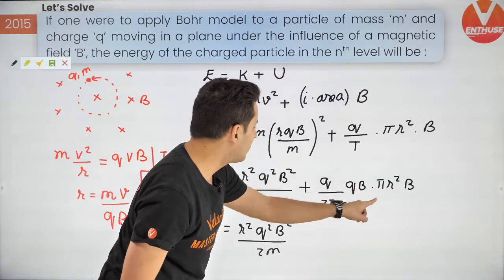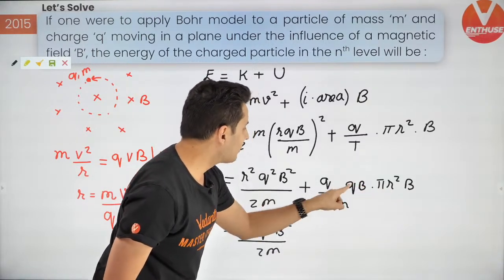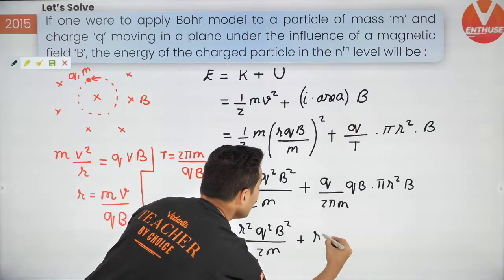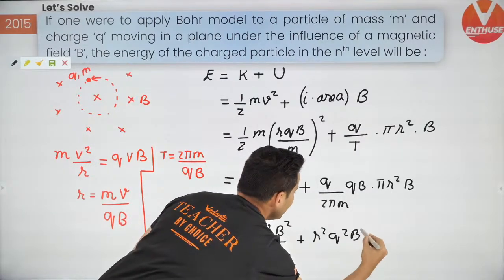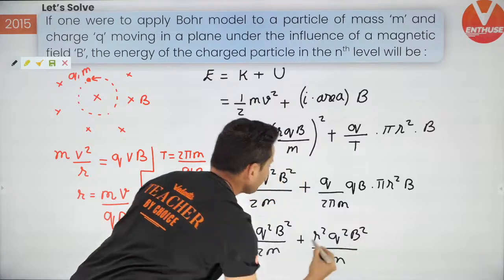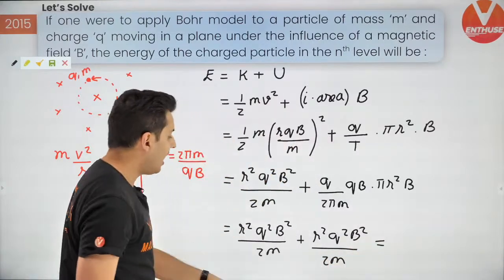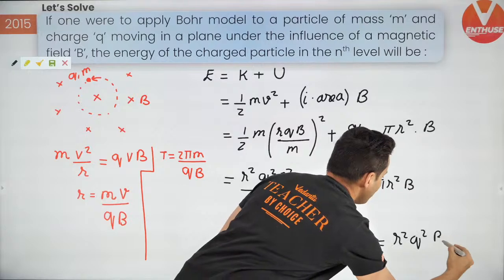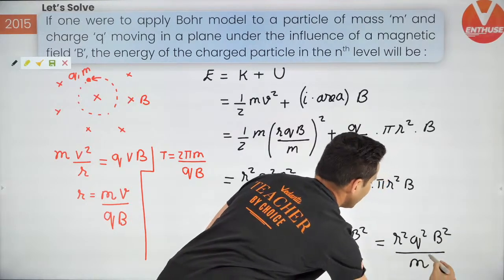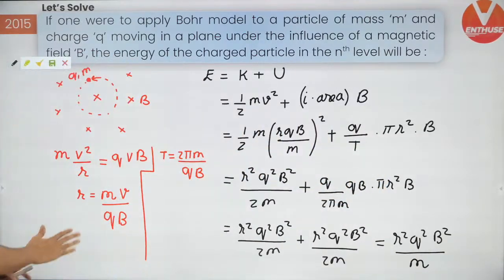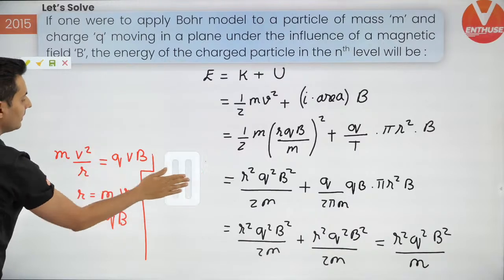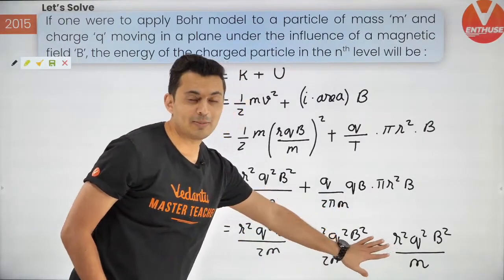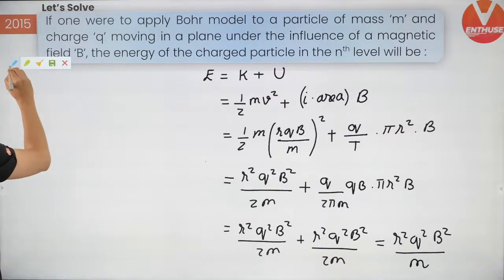And this is also pi R square, Q square, B square by 2M. Yes, it is the same thing. So this is just going to be half plus half is 1. So it's going to be pi R square, Q square, B square by just M. That's what I got. Now I no longer need this. But I have not yet solved the problem completely. There's only one thing remaining.